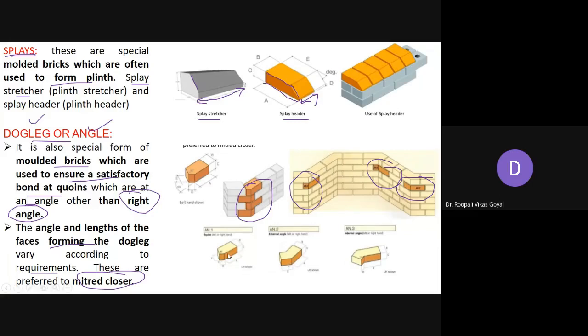So these are very important terms that you should know, and in the next class we will be discussing in detail other different important terms that are used.